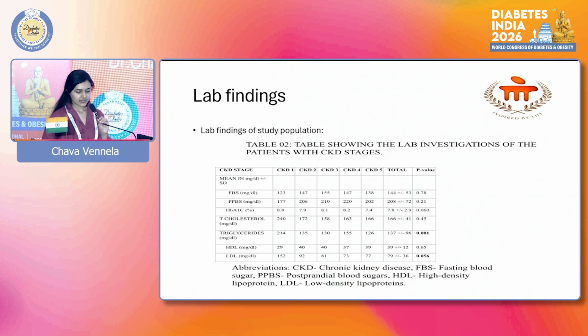Lab findings: FBS and PPBS. Mean FBS and PPBS were 144 and 208, which showed no significant association with CKD stage. HbA1c showed a borderline trend towards significance. Triglyceride levels showed a strong significant association with CKD stage.